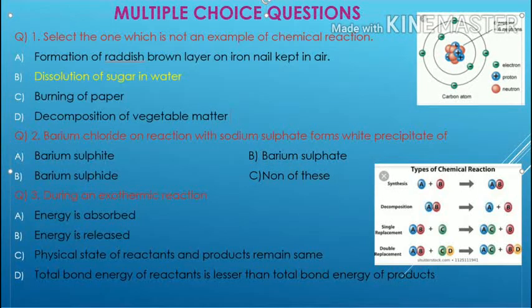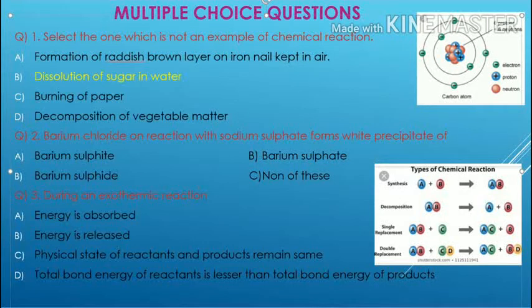Next, the second question: barium chloride on reaction with sodium sulfate forms a white precipitate of what? The formula of barium chloride is BaCl2. BaCl2 reacts with sodium sulfate, Na2SO4. Here a double displacement reaction occurs and a compound is formed. Four options are given: barium sulfite, barium sulfate, barium sulfite, and none of these.